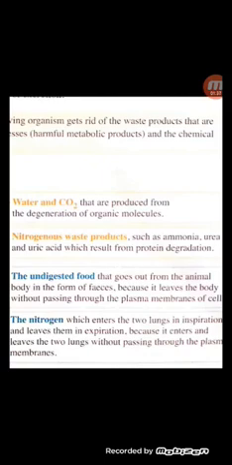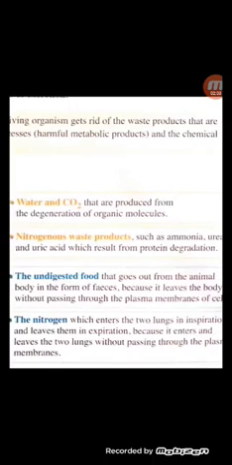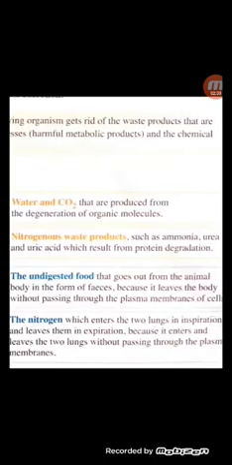Both the undigested food and nitrogen aren't considered as excretory products because both can't pass through the plasma membrane. The undigested food goes out from the animal body in the form of feces or stool because it leaves the body without passing through the plasma membrane.